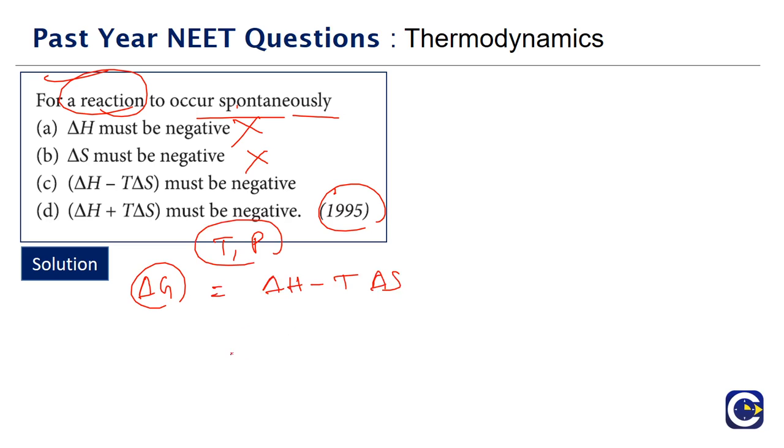When it will be spontaneous? When del G is what? Negative. That represents a spontaneous reaction, means del H minus T del S must be negative. So that is the condition that will give us a spontaneity.